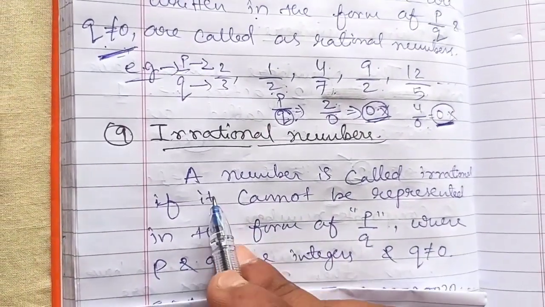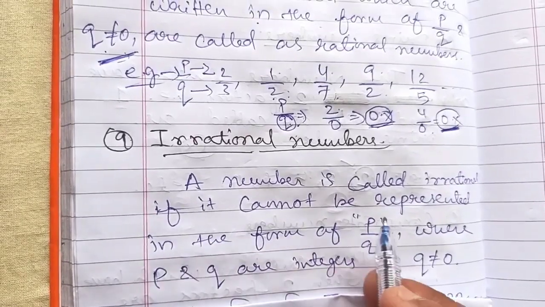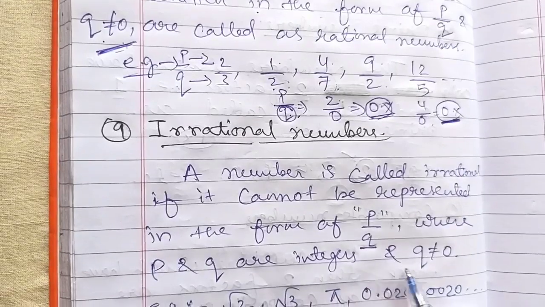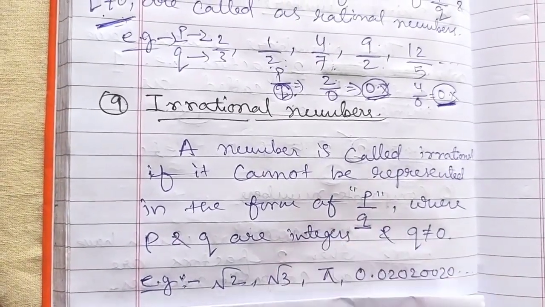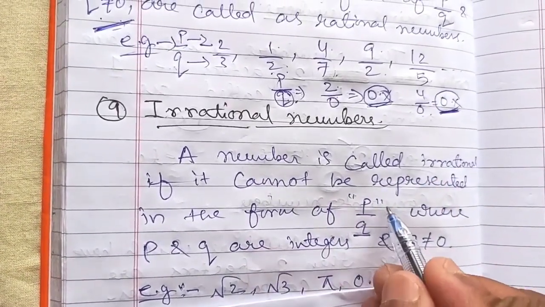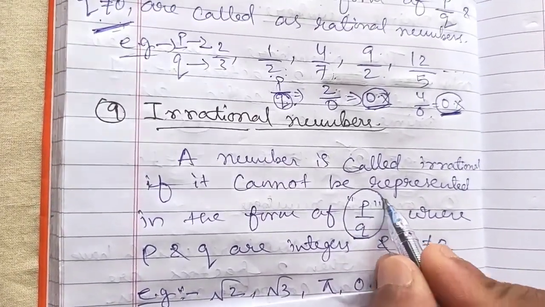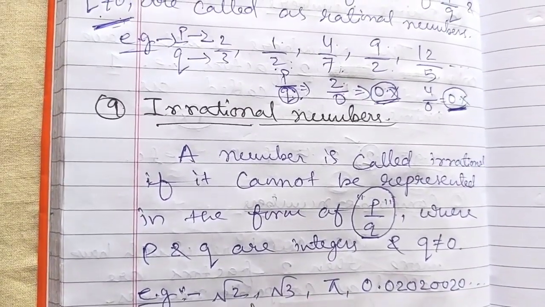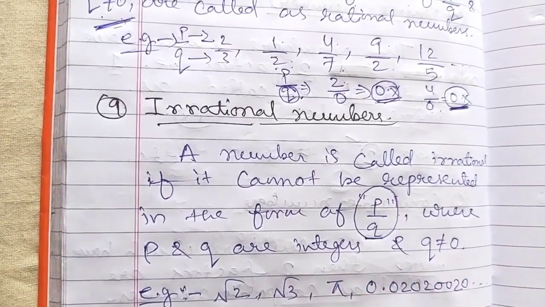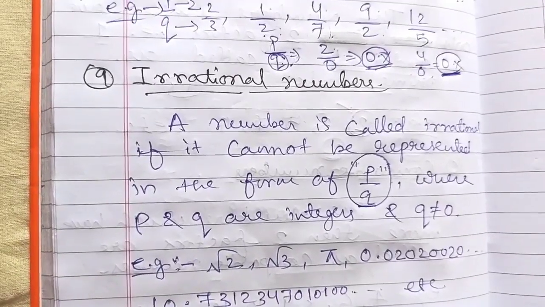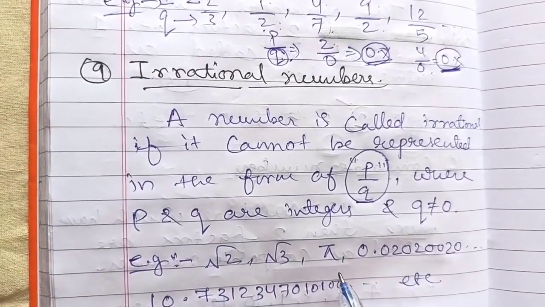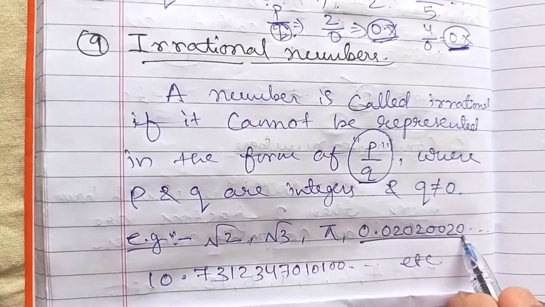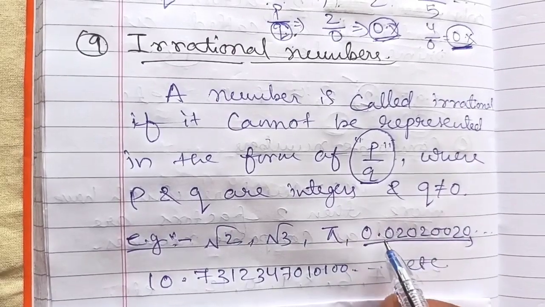Okay, next, irrational numbers. What are irrational numbers? A number is called irrational if it cannot be represented in the form of p by q, where p and q are integers and q is not equal to 0. So those numbers which cannot be represented in the form of p by q are called irrational numbers. Like root 2, when we find the value of root 2, it goes on and on. Root 3, the value of pi is 3.147 and so on. These values continue.